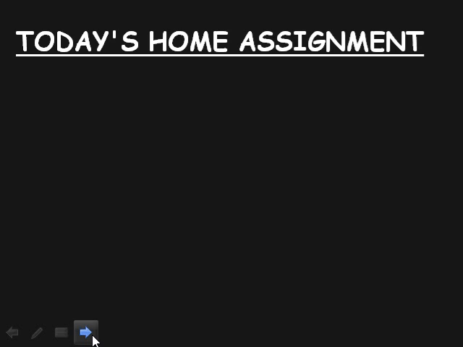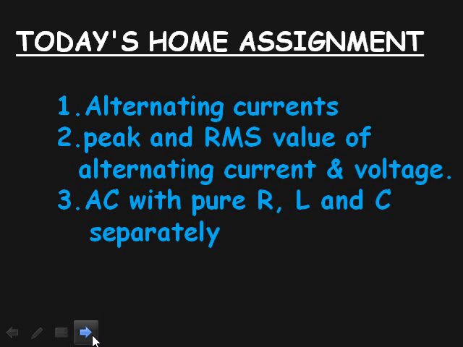So now this is the time for today's homework. Today you are supposed to do these three important points as a homework. Number 1, alternating current. Number 2, peak and RMS value of alternating current and voltage. Number 3, AC with pure resistor, inductor and capacitor separately.